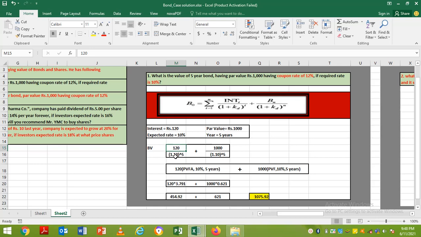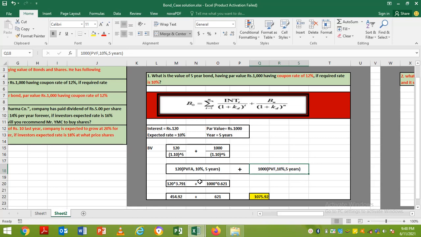In place of interest I'm writing 120, and expected rate is 10%, which is 1.10, and T is times. So 5 years, till 5 times I'll be receiving interest. Plus, the maturity value is 1000, because at the end of maturity I'll be getting 1000. Expected rate 10 and 5. Now over here, the first part, we are receiving interest every year, so to convert this we will use the annuity factor, 10% and 5 years. And this 1000 we are receiving only once, that is called lump sum, and that is why we are using the present value factor, 10% and 5 years.